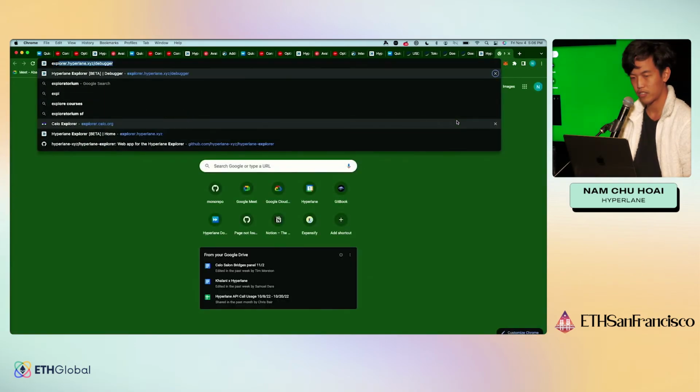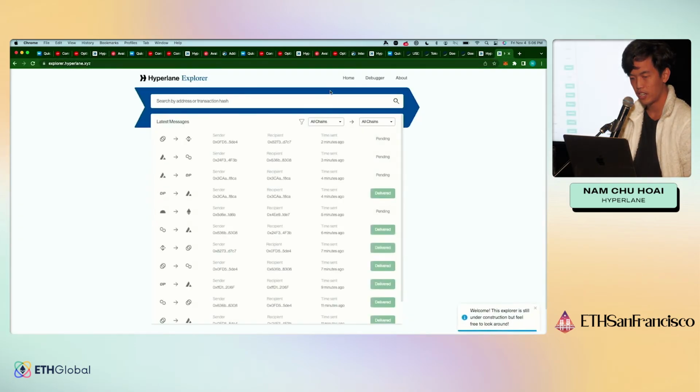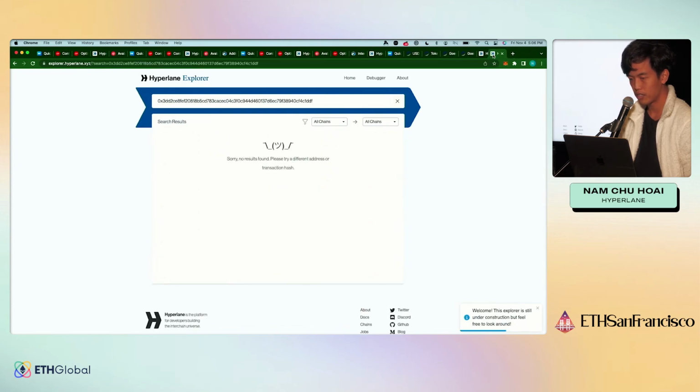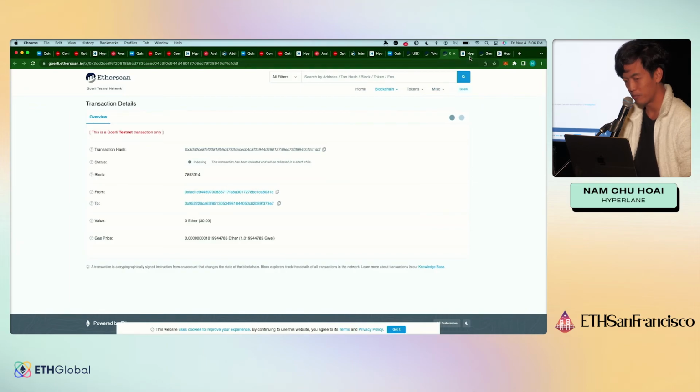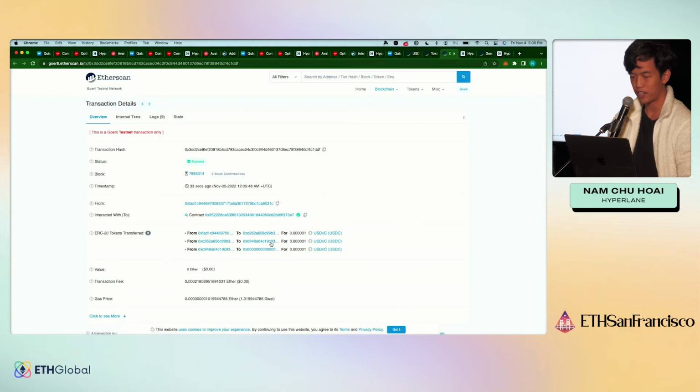Okay, let's take a little longer. Let's again look at the Explorer. Hopefully Goerli won't be too congested today, but it's still indexing. There you go. All right, so now you can see how this USDC was burned, to the 0x0 address.